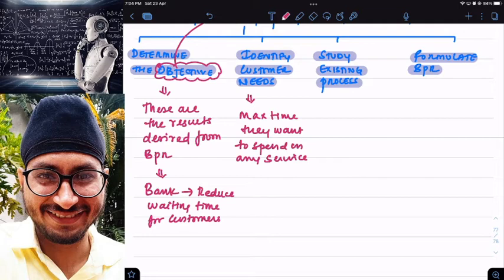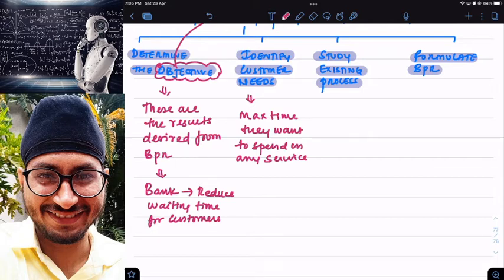That is identifying the customer need. Or when I book an Ola cab, what is the maximum time I'm ready to wait before the cab arrives? Again, an example of customer satisfaction. If the waiting time is less, customer satisfaction will automatically increase. That is why, when you are changing a business process, do not change it as per your requirements. Change it as per the customer's requirements. Find out what the customer wants, and according to that, prepare your BPR.